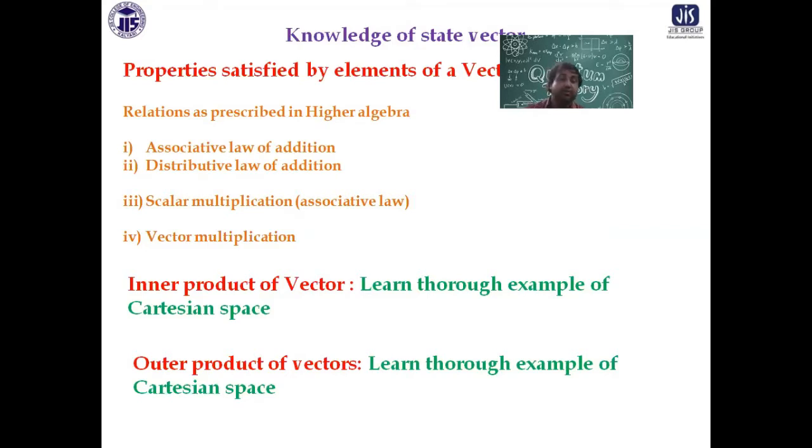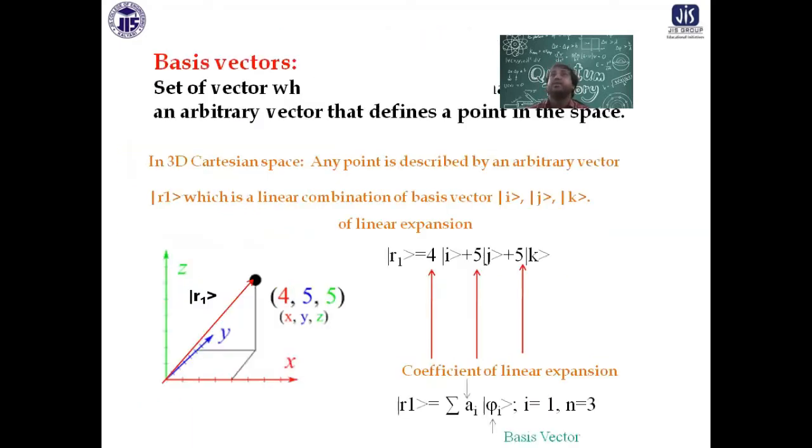So that is called a bra vector. You make a bracket like this. This type of product is called the inner product, and for the inner product you always end up with a scalar. The outer product is the tensor product, a multiplication of two vectors of the same space. If you do it, you will end up with a tensor element. After that, I introduced the concept of the basis vector.